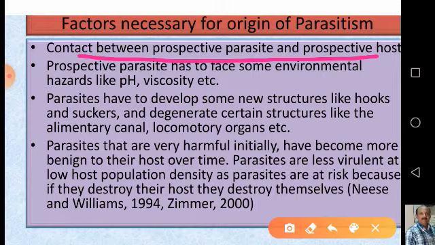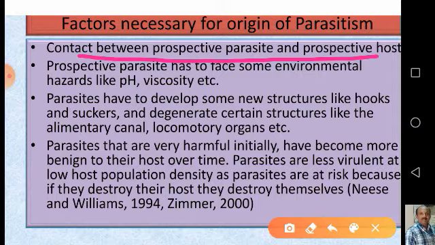Next, the prospective parasites might have faced some environmental hazards like pH, viscosity, pressure, enzyme activities, oxygen tension, etc. All these environmental hazards might have forced the small or weak animals to seek shelter or transportation by depending on the large animal. So this might have led to the origin of parasitism.